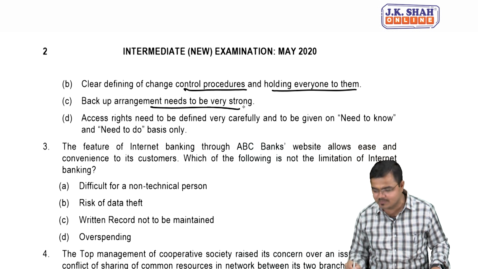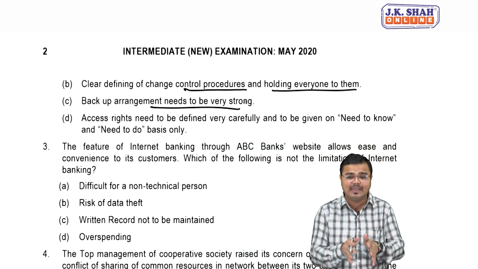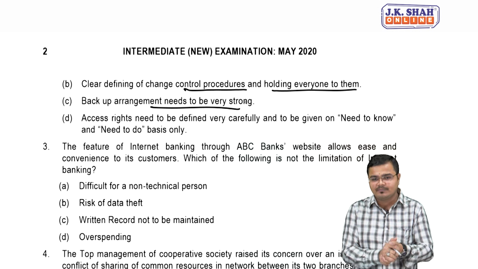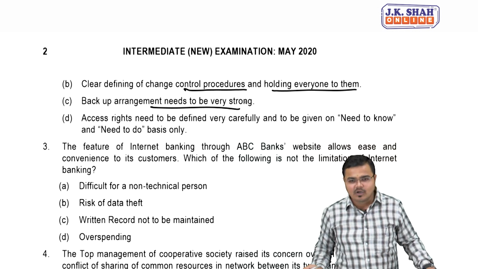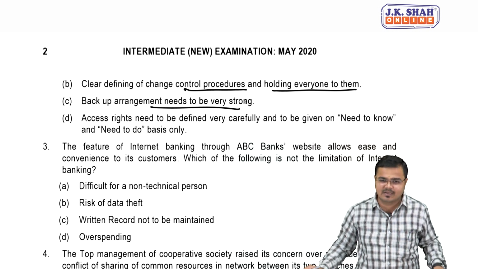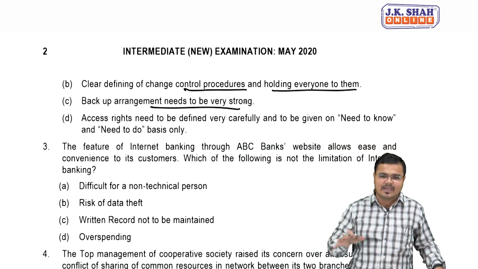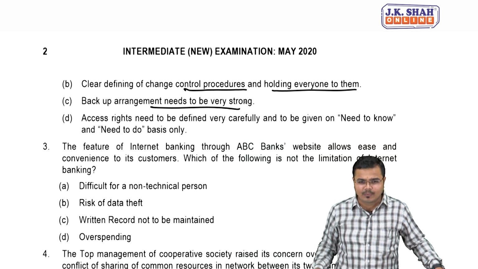Third, the backup arrangement needs to be strong, but it provides me data in case my entire system gets deleted or attacked by hackers or others; in such a case the backup will be the most important element.